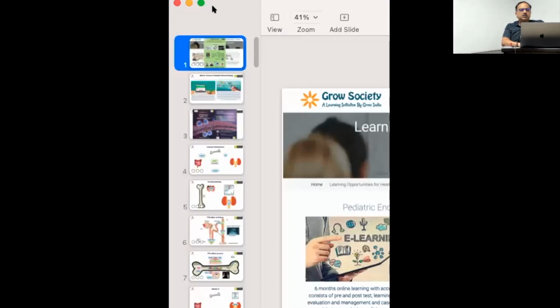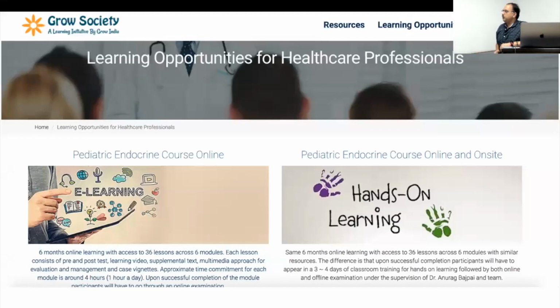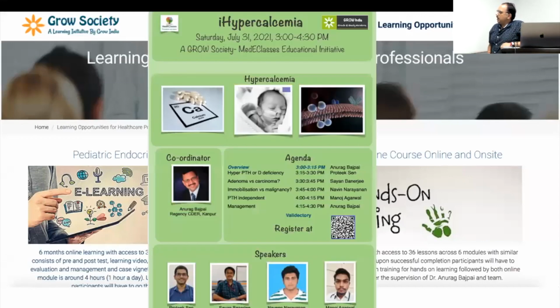Hypercalcemia is one form of endocrine emergency which is relatively rare, but it is often associated with long-term complications and often missed because of the lack of overall awareness in that regard. So we'll be focusing on the different aspects of hypercalcemia, which would include cases related to hyperparathyroidism, which were confused with vitamin D deficiency, and vice versa, parathyroid adenoma, the possibility of carcinoma, then non-PTH dependent causes.